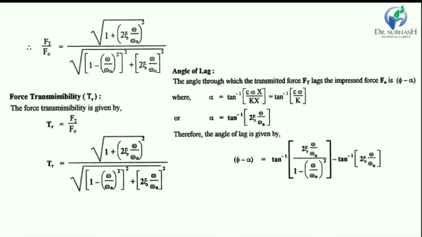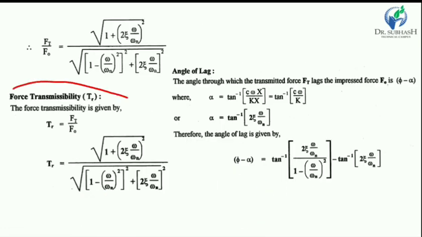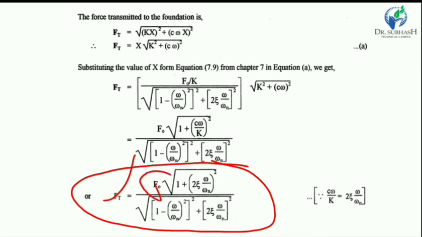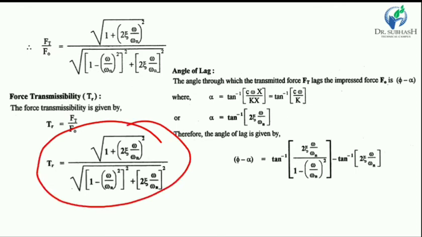Also, force transmissibility TR is Ft upon F0. This is the equation of force transmitted to the foundation. If we have to find the force transmissibility, then this is the ratio of force transmitted to force impressed. So the transmissibility equation becomes Ft upon F0. F0 comes to the left side, and the ratio Ft upon F0 is called the transmissibility.